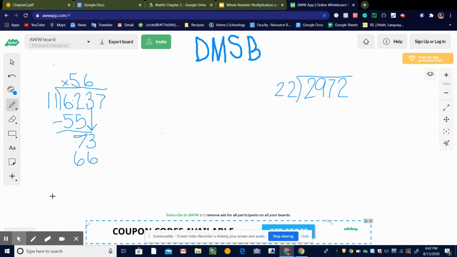I'm keeping it with the number that we just used to divide. So my next step is to subtract. So I'm going to subtract these two numbers. And when I do that, I get 7. So 73 minus 66 is 7. Okay? Then my next step is to bring down. So I look and see, is there any other numbers for me to bring down? And there sure is. There's this 7. So again, I'm going to draw an arrow just so I can keep track of all the numbers that I've brought down.